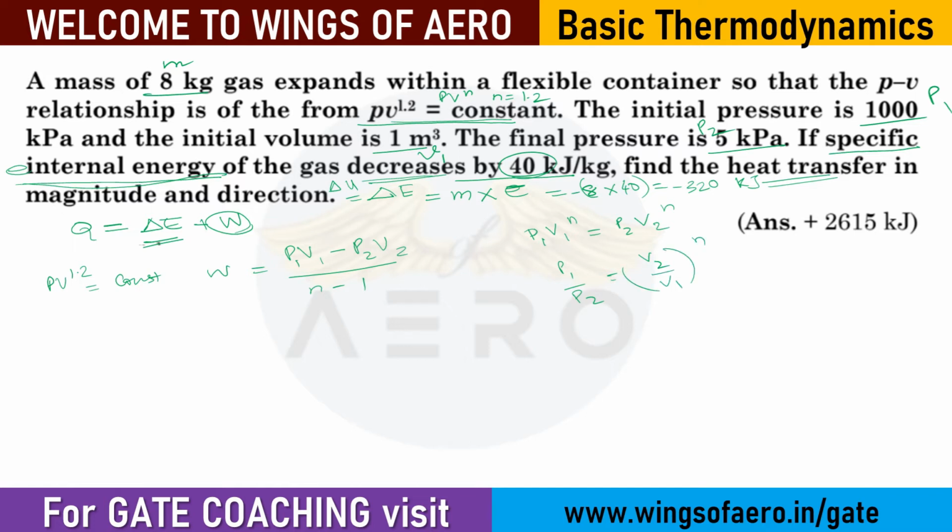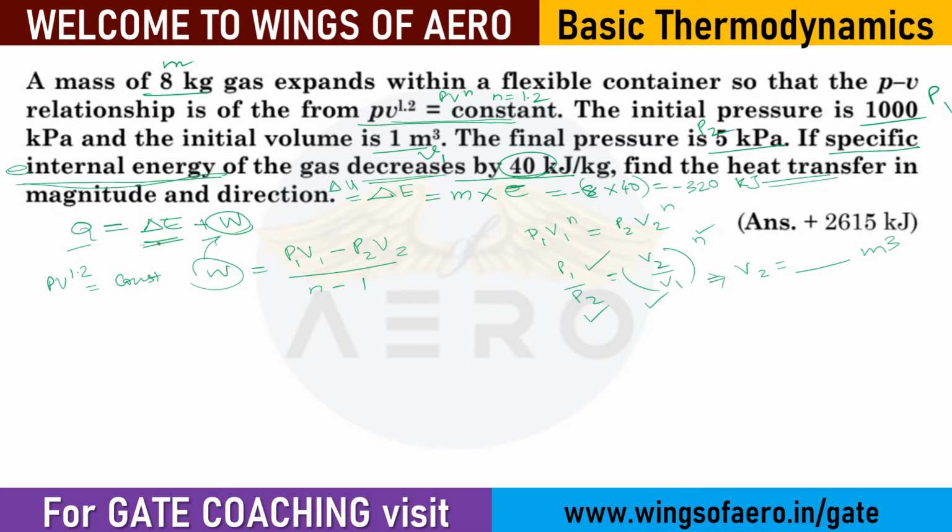Now all the values are known to us. P1 is known, P2 is known, V1 is also known, n is also known. So from this you can find out what is V2 in meter cube. Substitute here, you will know what is the work done. Then finally substitute back to this required thing, you will get to know what is your heat transfer.